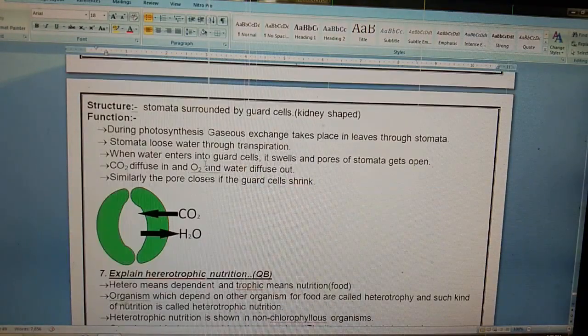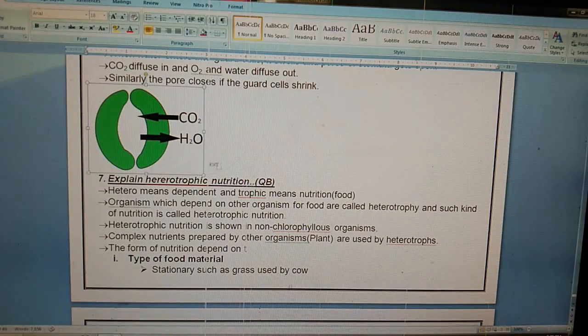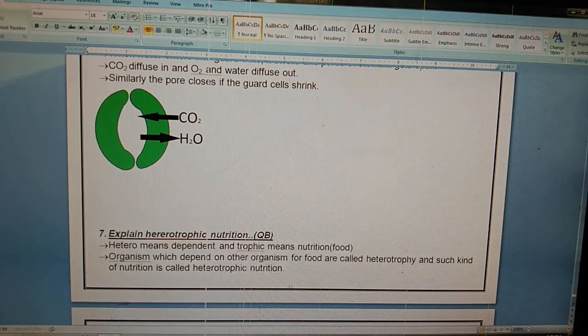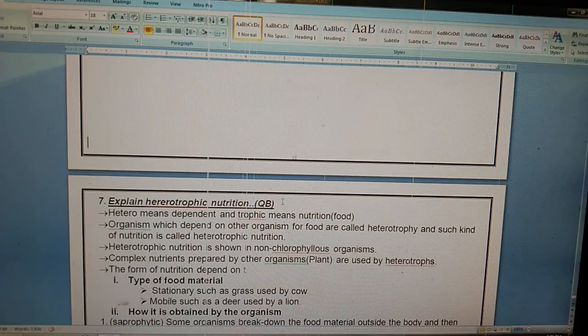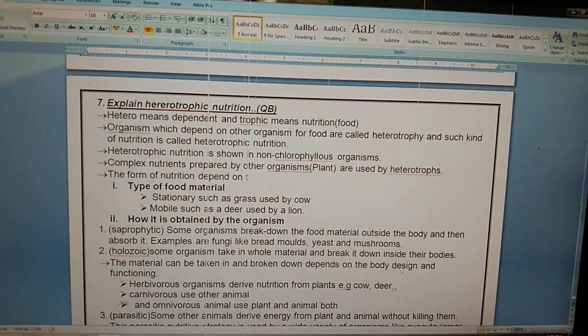Today we'll study the heterotrophic mode of nutrition. As I had explained, two types of nutrition are there. Autotrophic mode of nutrition, that we have already studied. Now, heterotrophic mode of nutrition. See, hetero means dependent and trophic means nutrition. So organisms which depend on other organisms for food are called heterotrophs, and such kind of nutrition is called heterotrophic nutrition.